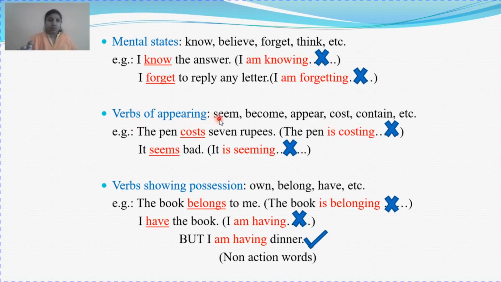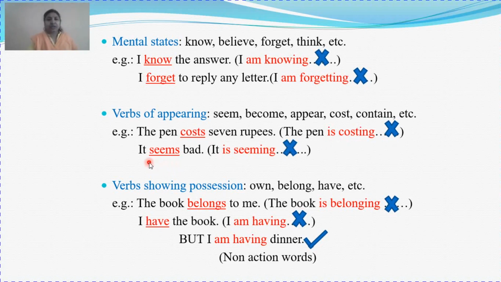That shows how the thing appears. Clear? For this we use seem, become, appear, cost, contain, etc. Example, the pen costs 7 rupees. You don't say the pen is costing. Clear? You don't say pen is costing. So the pen costs 7 rupees.